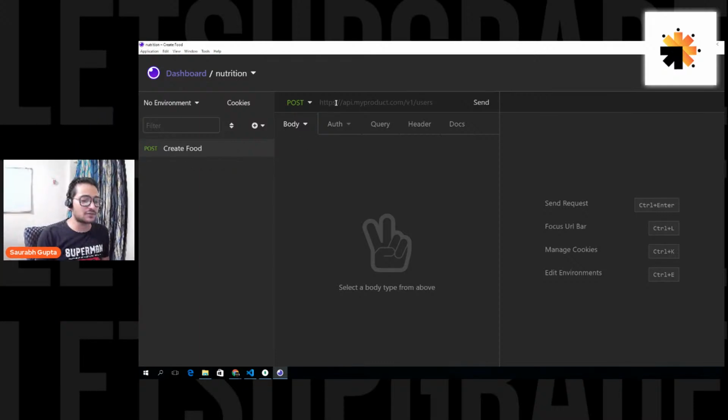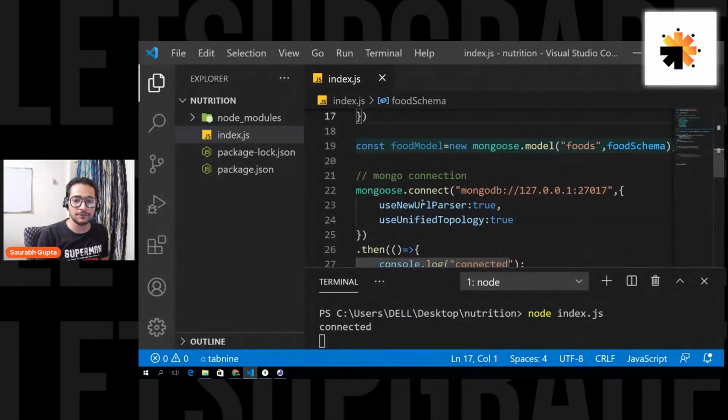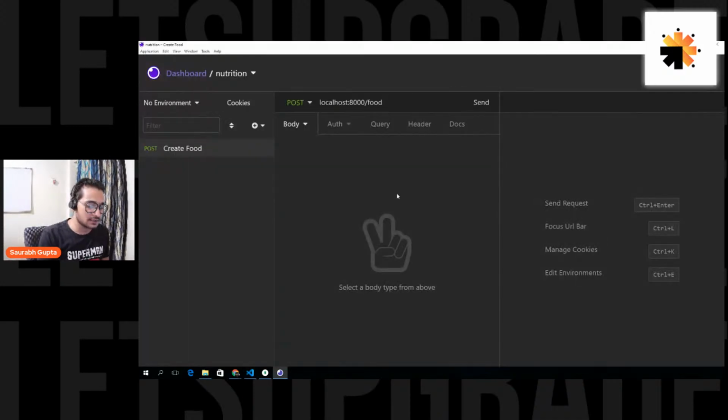Now you have to specify the URL that this request will go to. The URL is localhost colon 8000. That is my Node.js server. Slash, what was the route? The route was slash food slash create. So let's do that. Slash food slash create.